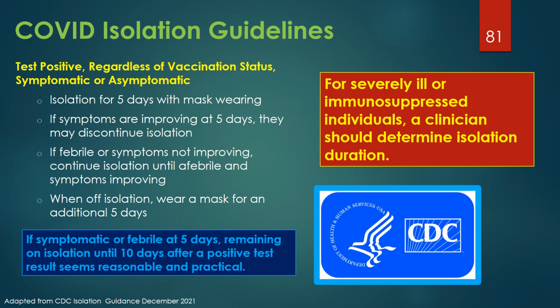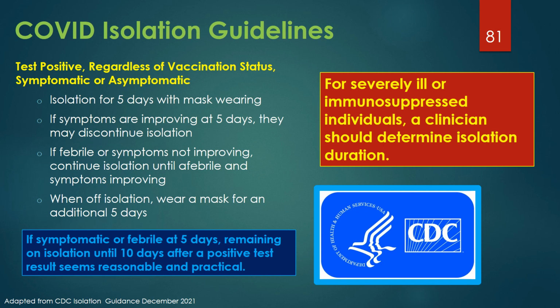Individuals who are COVID test positive, regardless of vaccination status, who are either symptomatic or asymptomatic, should be placed on isolation for at least 5 days with mask wearing. If symptoms are improving at 5 days, they may discontinue isolation. If symptoms are not improving or the individual is febrile, isolation should be continued until afebrile with symptoms improving. After discontinuation of isolation, masks should be worn for an additional 5 days.